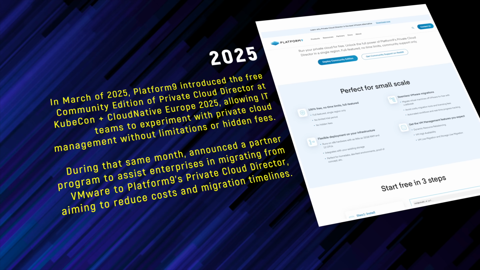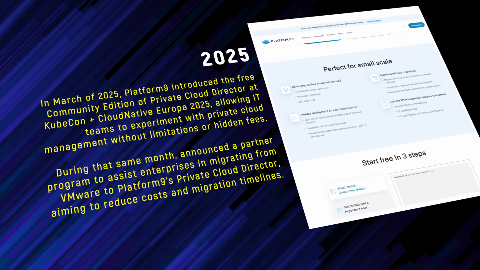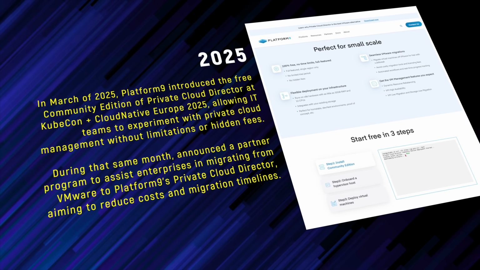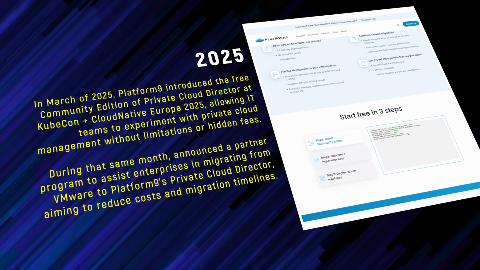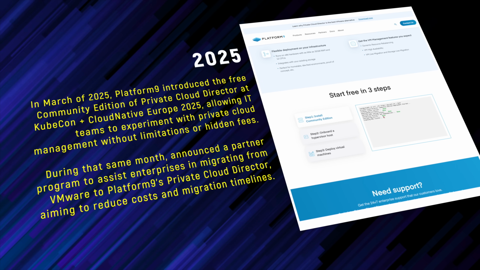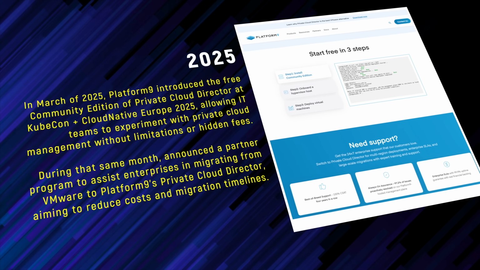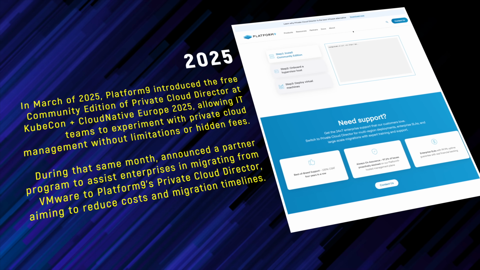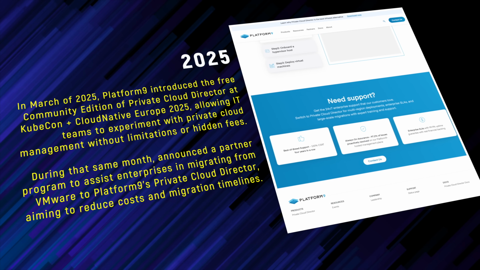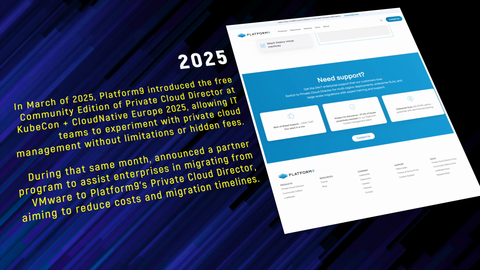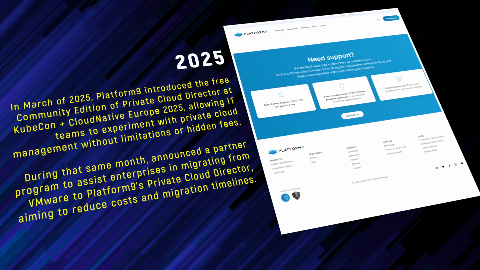In March of 2025, Platform9 introduced the free community edition of Private Cloud Director at KubeCon Cloud Native Europe 2025, allowing IT teams to experiment with private cloud management without limitations or hidden fees. During that same month, Platform9 announced a partner program to assist enterprises in migrating from VMware to Platform9's Private Cloud Director, aiming to reduce costs and migration timelines.